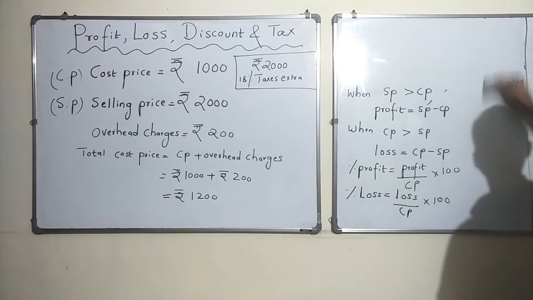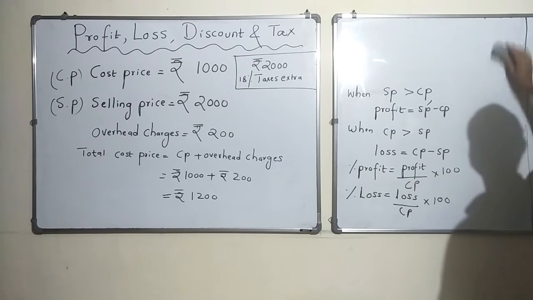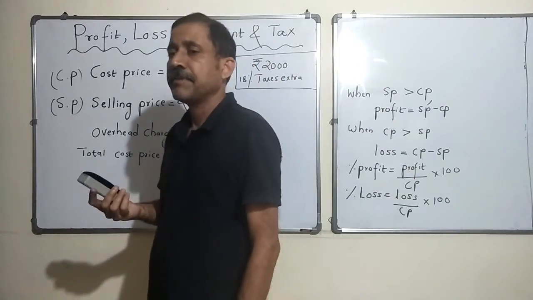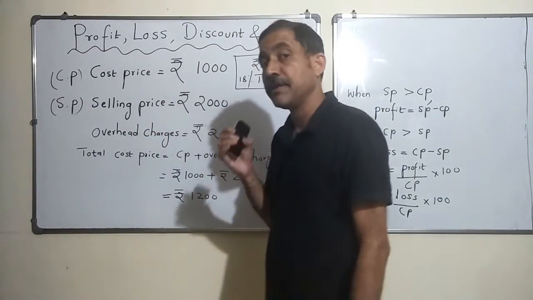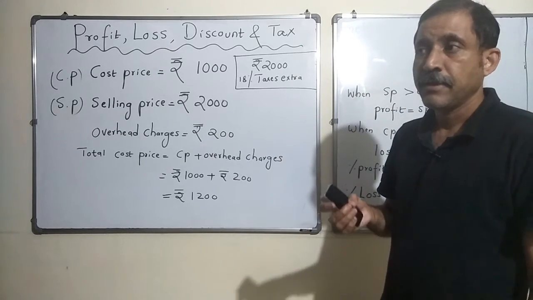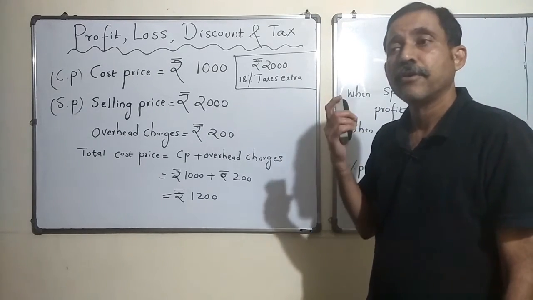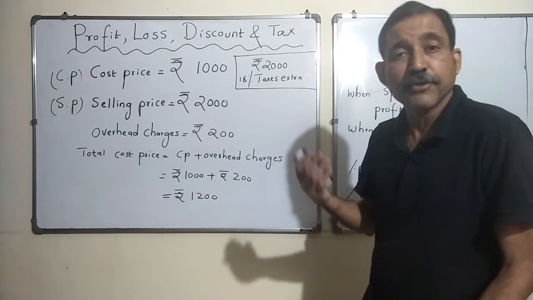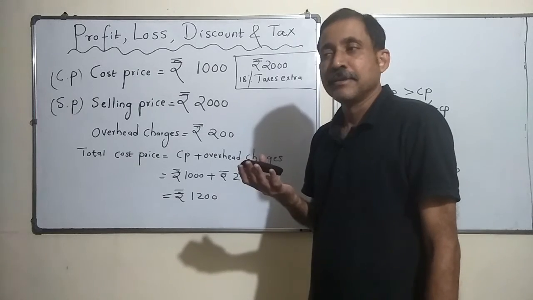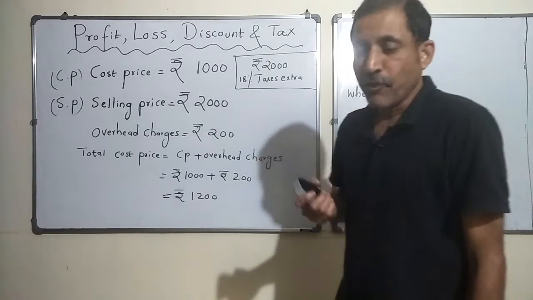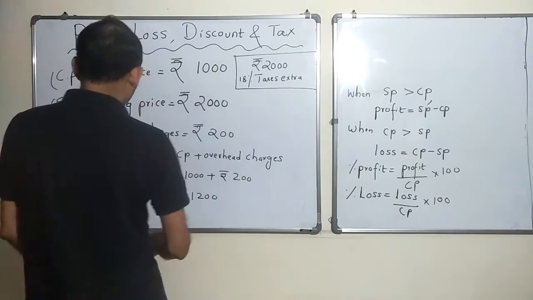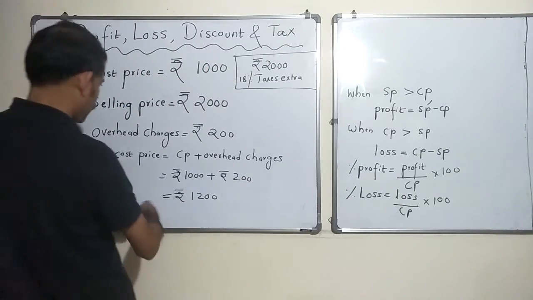Nobody bought it. Okay, so then one of my friends who also runs a shop told me that, you know what, sometimes it happens. Why don't you give a discount of 20%, right? Whenever you give a discount of 20% or 10% or 5%, people tend to come and buy articles even though they don't want them, right? So that was a good idea, I thought. All right, so anyway, my total cost price was 1200.